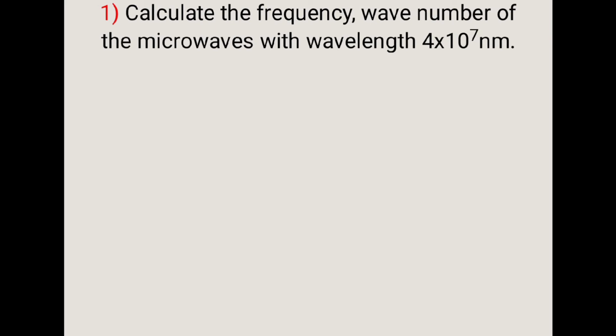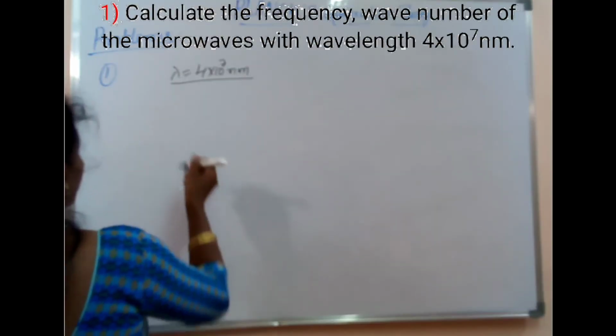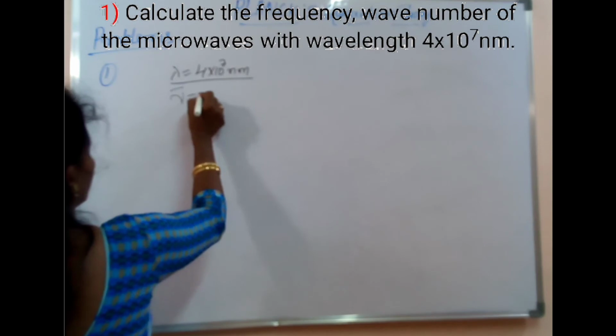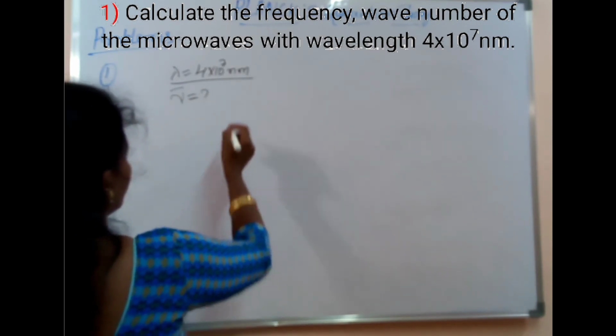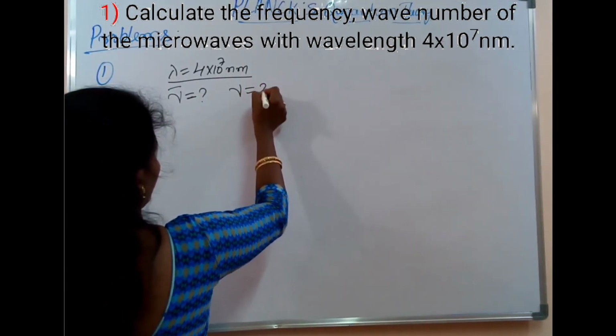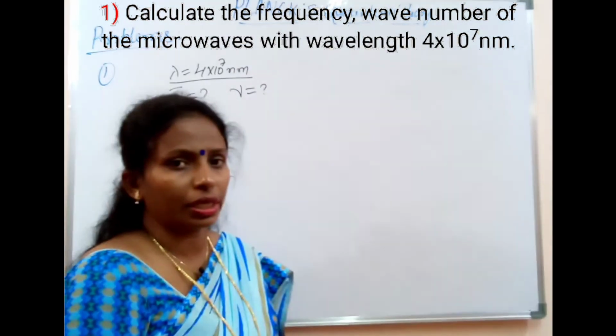Calculate the frequency and wave number of microwaves with a wavelength of 4 into 10 to the power of 7 nanometer. Okay, they have given the wavelength lambda, 4 into 10 to the power of 7 nanometer. So we need to calculate the wave number, nu bar, and the frequency, nu. We need to calculate these two.